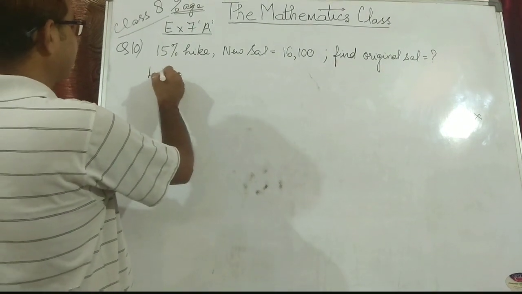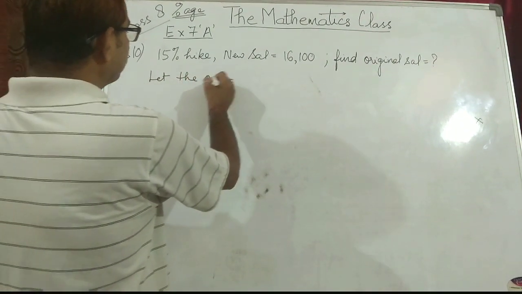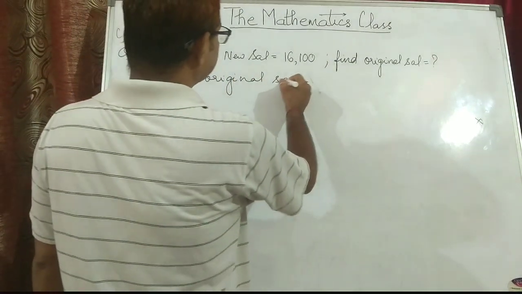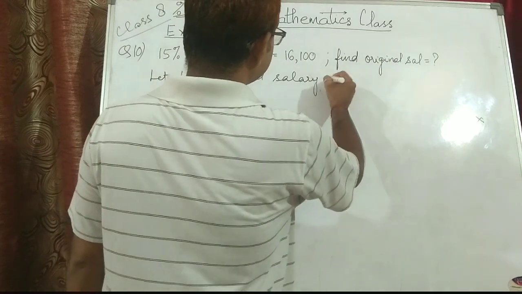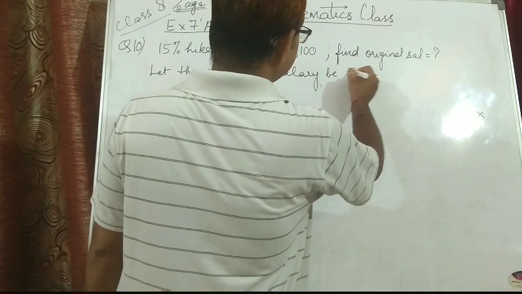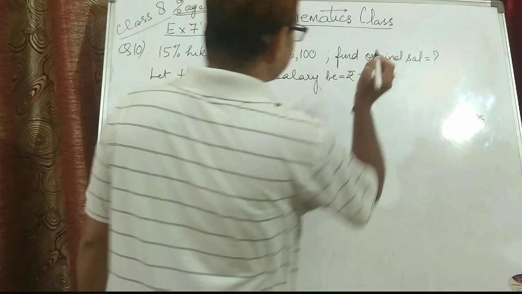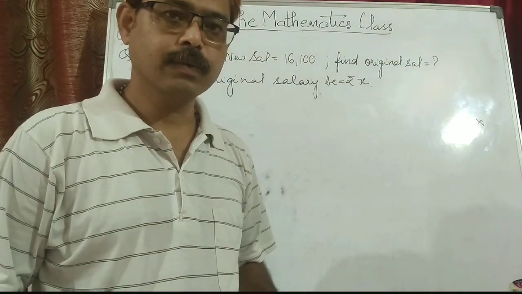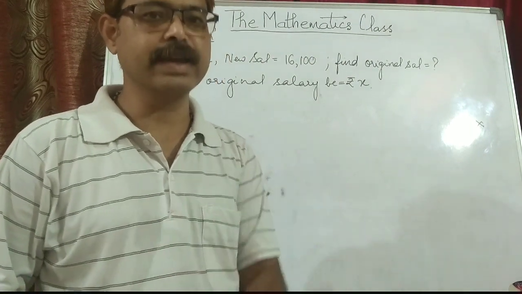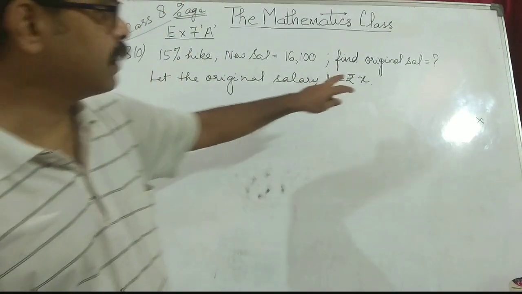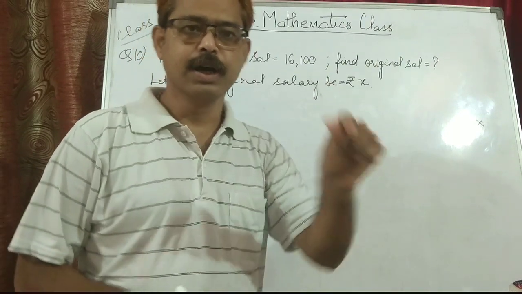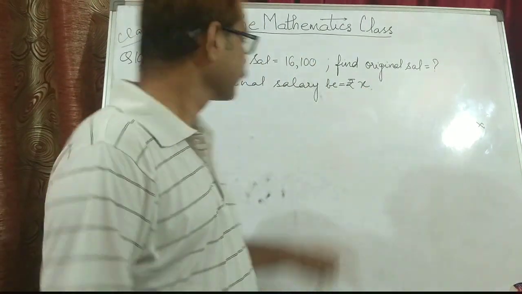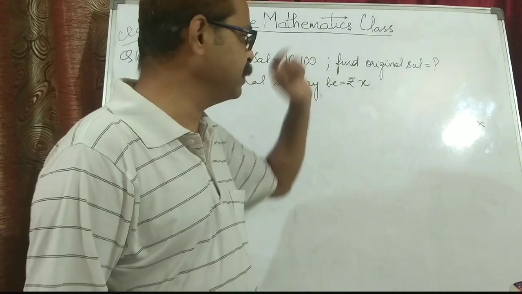First we will assume let the original salary be rupees X. We have taken it as a variable. We don't know his original salary, so we have assigned a variable X. Now the question reduces to one step, that we have to find the value of X only.